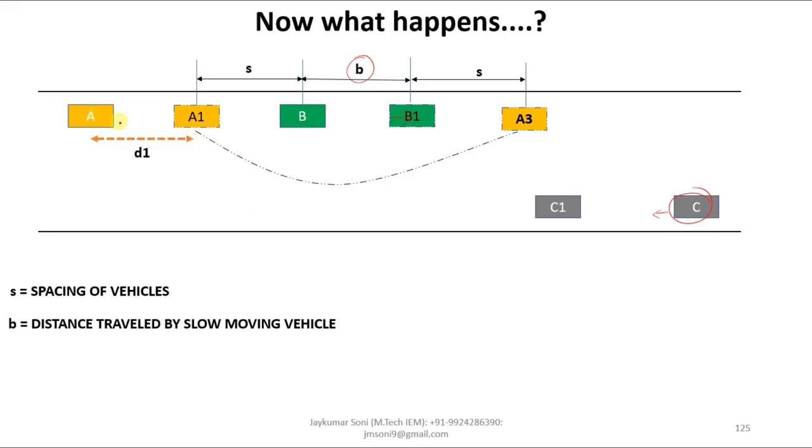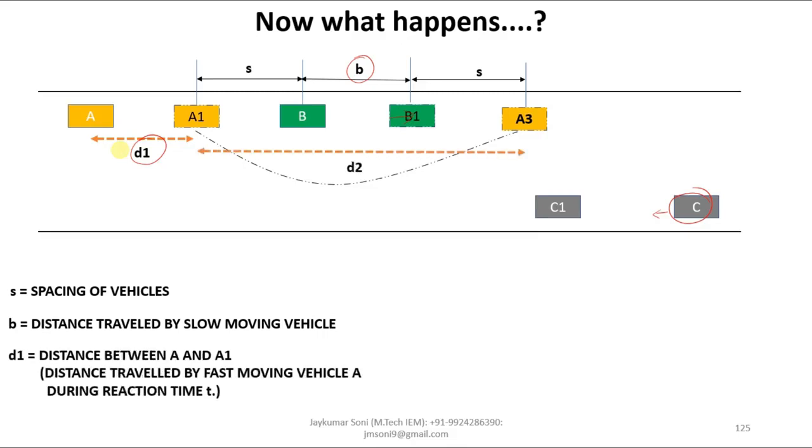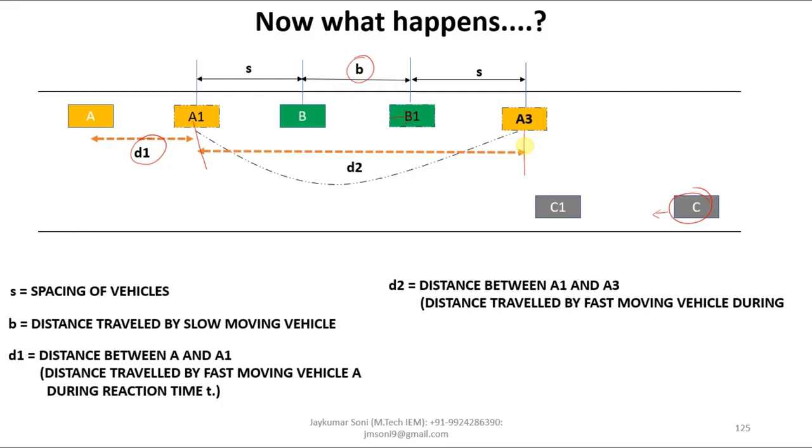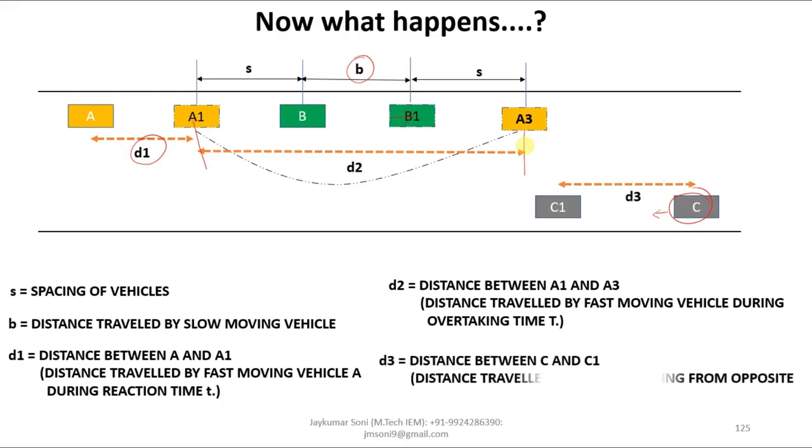Now the distance between A and A1 is called D1. D1 means the distance between A and A1. Now D2 is the distance between A1 and A3, which is also called the distance traveled by the fast moving vehicle during overtaking time T. And D3 is the distance between C and C1, which is the distance traveled by the vehicle coming from the opposite direction.